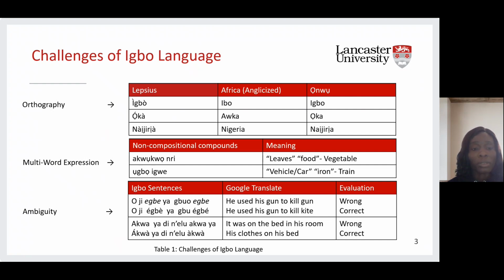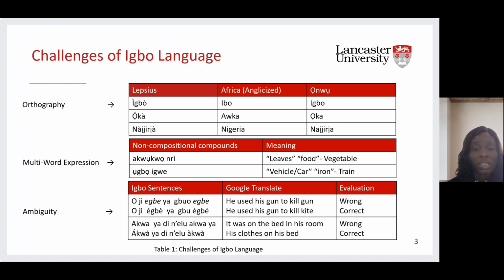Then the ambiguity. We have words with different meanings, depending on how they are used or how they are written. We can explain that using some of these sentences here. Oji egbe ya gbuo egbe. He used his gun to kill gun. That is the Google translation, which is wrong.